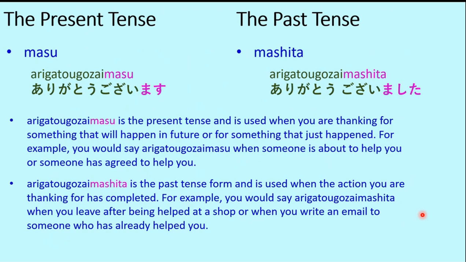So this is unlike what we do in English and most of the other languages where we just use thank you or the corresponding word in a particular language, irrespective of the time of its occurrence. So it's thank you, be it present tense or past tense, it's the same thank you. But in Japanese, there are two forms of this arigato gozaimasu.